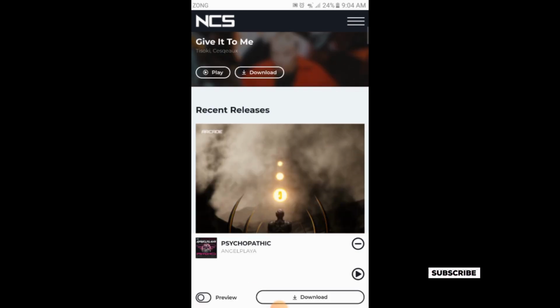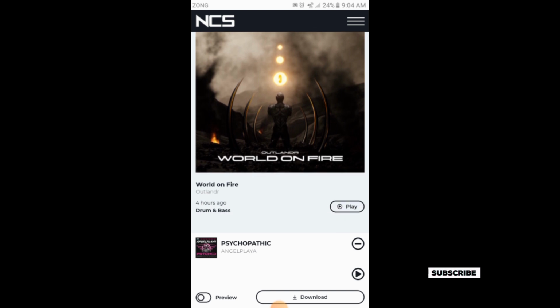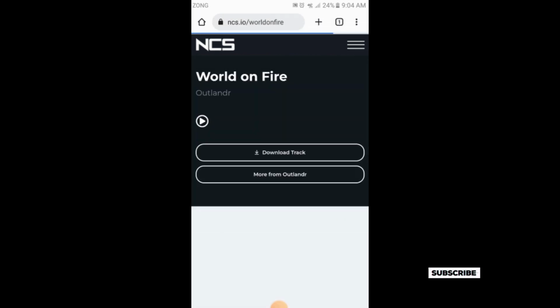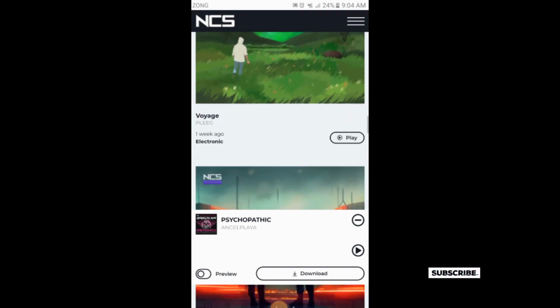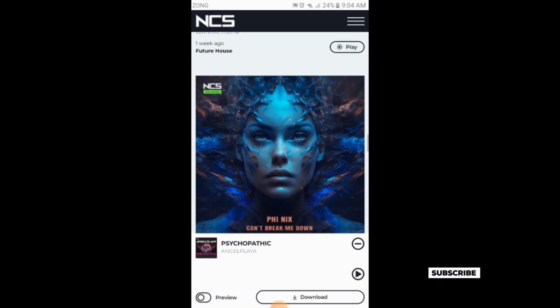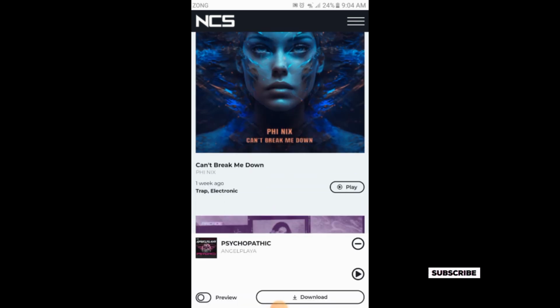So here are all the sounds which you want to download. You can select any one of them from here. We will select like this and you will simply tap on play. You can also listen from it. At the bottom there is an option of download. You will simply tap on download.